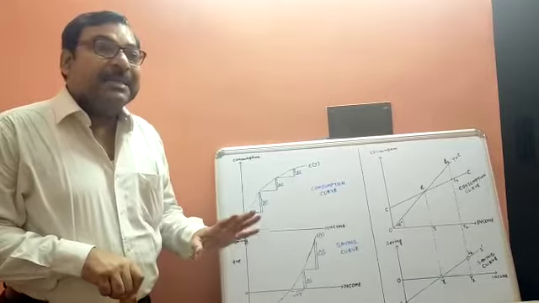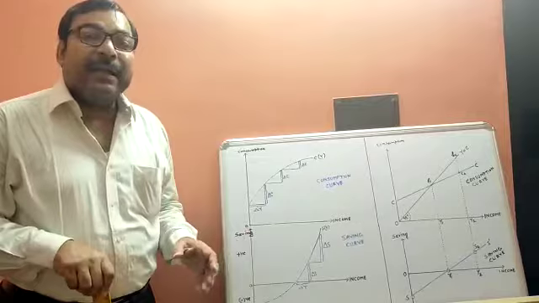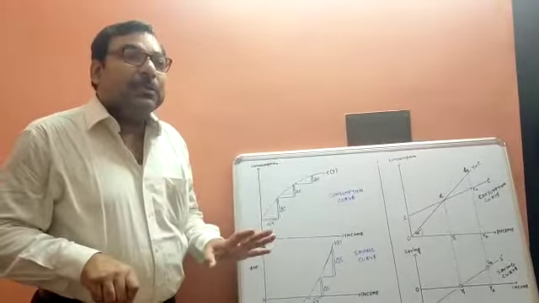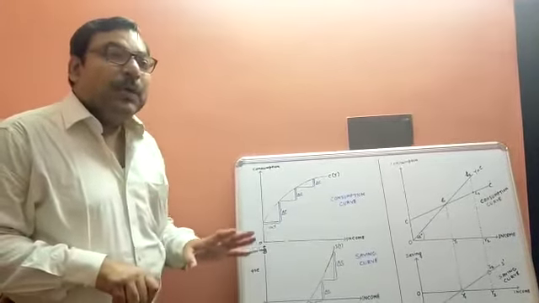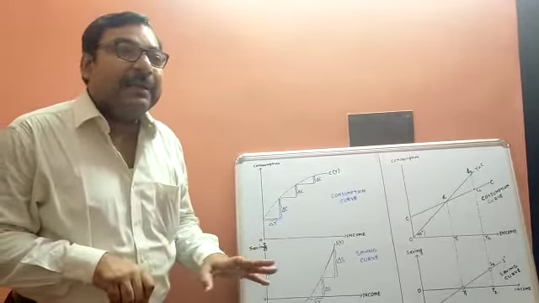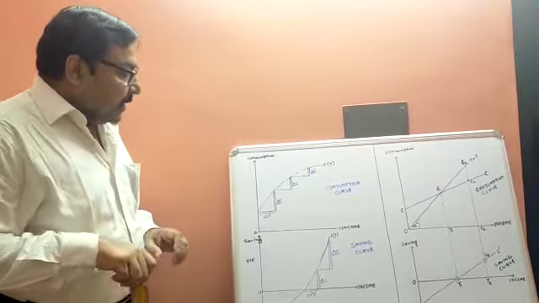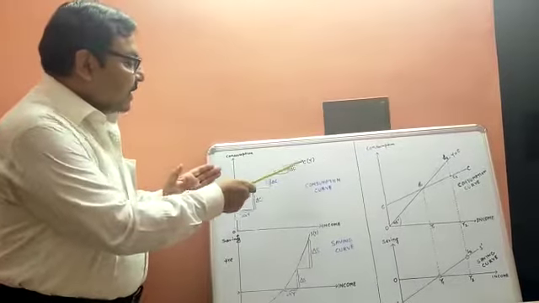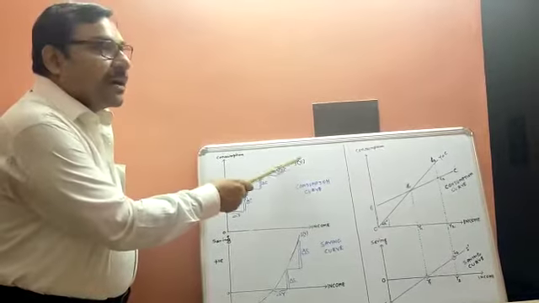Income determination is related to the concepts of consumption function and savings function. So we will start with the basic concepts related to consumption function and savings function. Look at this diagram. Here is a consumption curve.